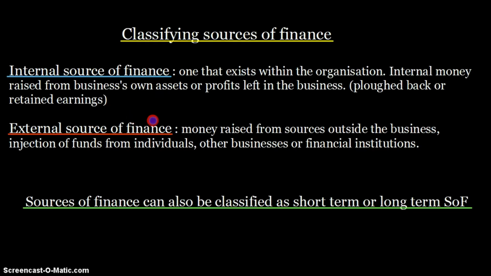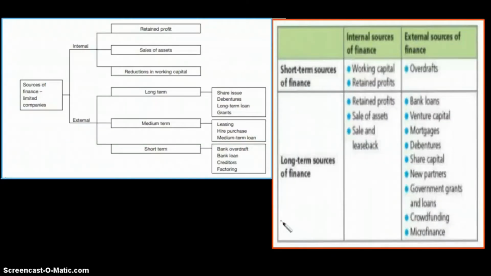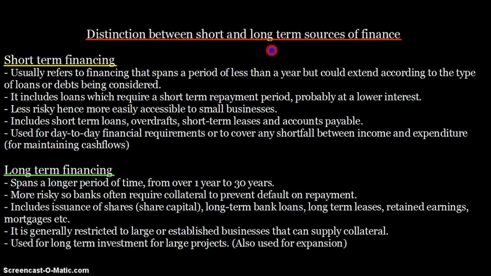Now, external source of finance is basically money raised from sources outside the business, of course. So basically, injection of funds from individuals, other businesses or financial institutions. So internal is of course one that is from the business's own assets or profits, external from other sources, from individuals, other businesses or financial institutions. So let's keep that in mind. Also, we can classify them as being short-term or long-term source of finance, which we are going to look at right now. So yeah, just two diagrams to explain how each of them are classified. But before that, let's talk about the distinction between short and long-term sources of finance.